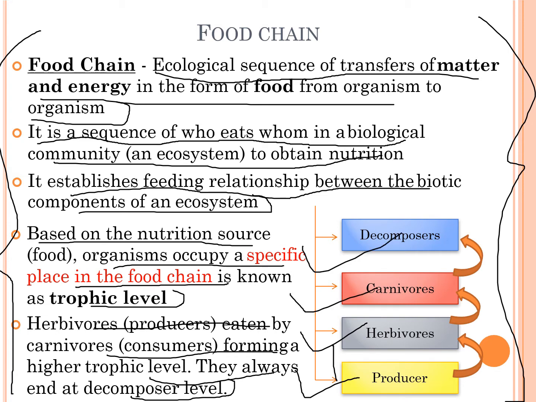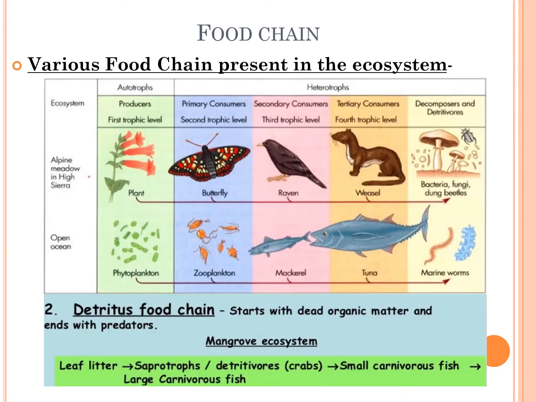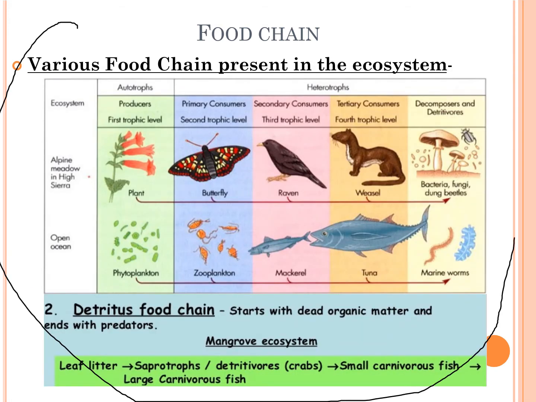Carnivores are the second type of consumers, and it finally leads to decomposers, which are the bacteria and fungi that decompose the complex organic matter. So moving on from there, this is the basic cycle we have for the food chain.